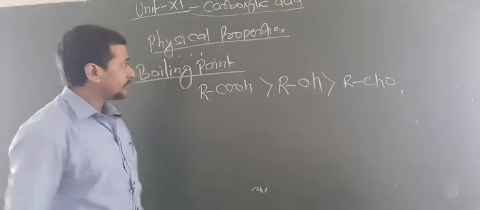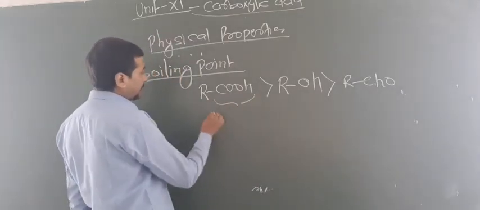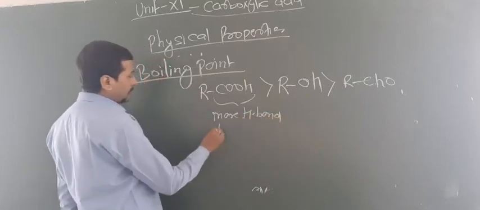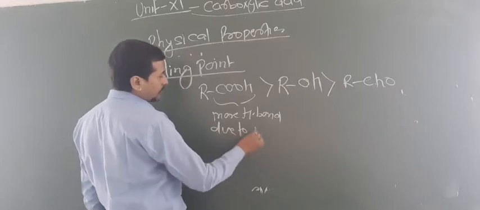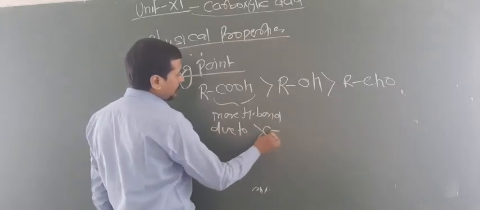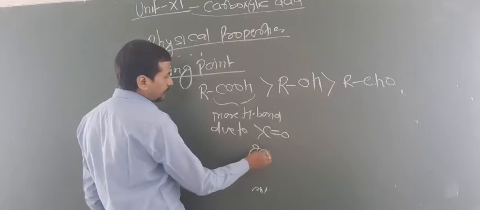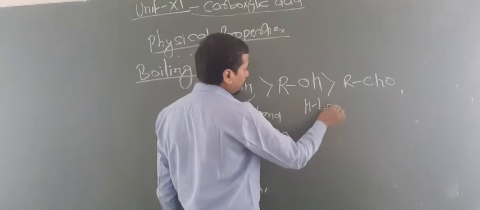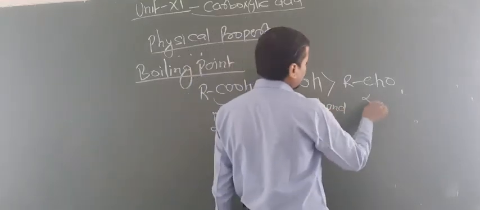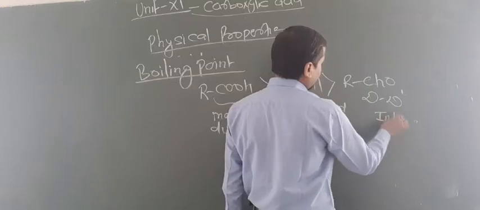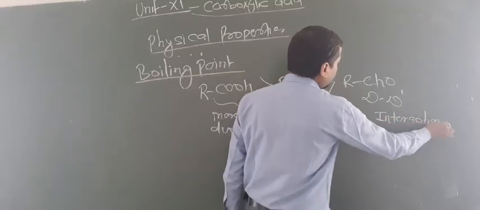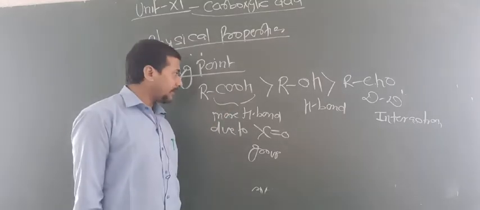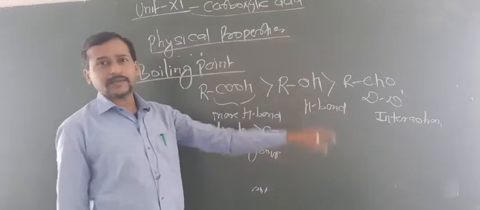This is a general trend. Look here, this has more H bonding due to the C double bond O group. This also has H bonding, and here also H bonding, but this one is due to dipole interactions. In terms of force, carboxylic acid has a higher boiling point than alcohol, and alcohol has a higher boiling point than aldehydes.